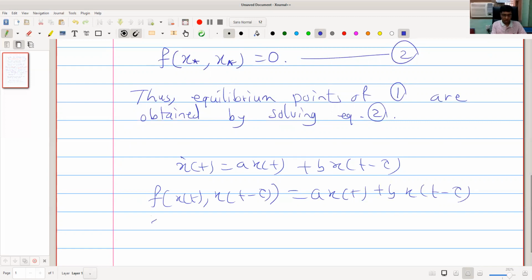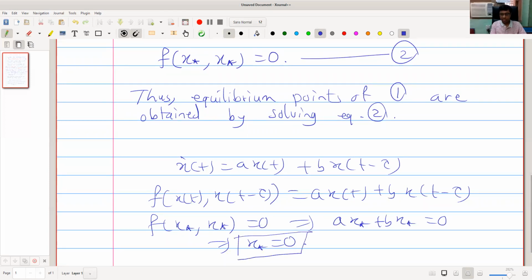If we solve f of x star equal to 0, then we get ax star plus bx star equal to 0. That means x star equal to 0. So for linear delay differential equations of this form, the only equilibrium is 0. x star equal to 0 is the only equilibrium solution.